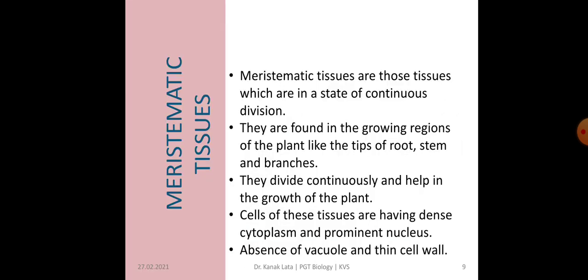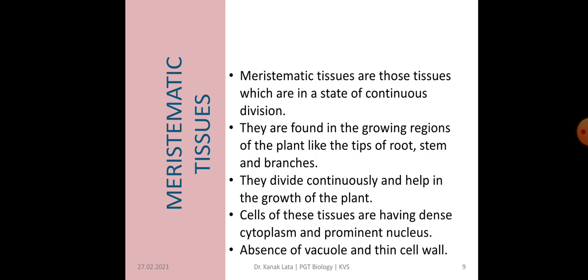Now, it is about meristematic tissues. Meristematic tissues are those tissues which are in a state of continuous division. They go on dividing, dividing and redividing. So, they are found in the growing regions of plants like tips of the stem, tips of the root and tips of branches.